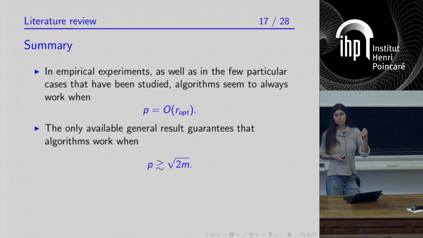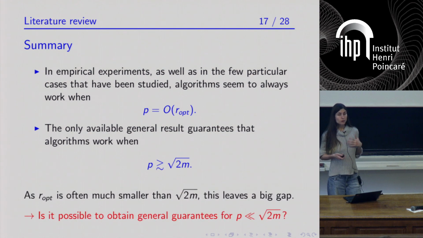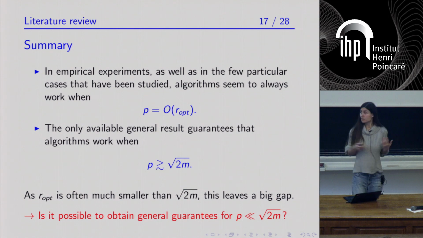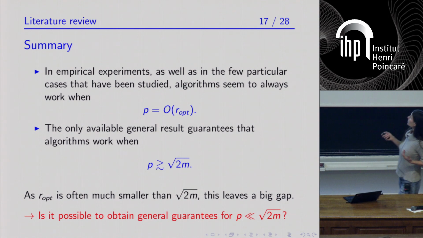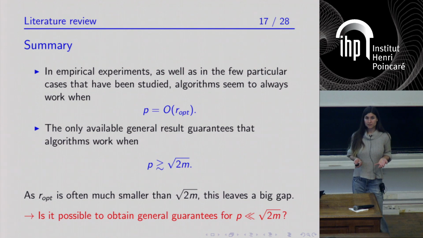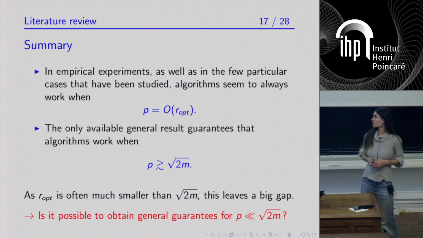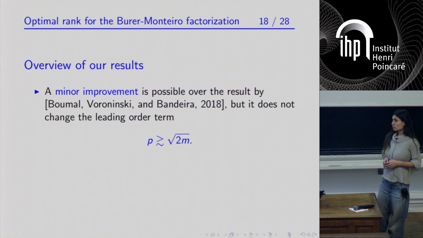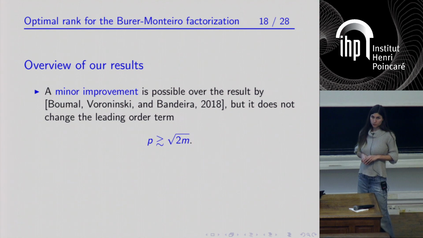So since the optimal rank is usually of the order of 1 in many applications, and since m, on the contrary, is much bigger than 1, there is a big gap between the specific settings and the general guarantees that we have. Of course, there is a natural question: is it possible to obtain general guarantees for P much smaller than square root of 2m? And so what we are going to see is that no, it's not possible.